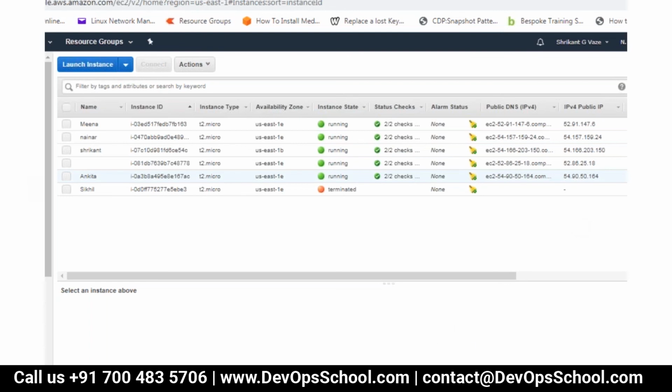So what is the security group we need to select? Actually, I'm getting an error for the security group. No, the security group name you need to change. Okay, anything, right? What is the error? Yeah, anything. I get the error that the security group launch-wizard-2 already exists for the VPC selected.